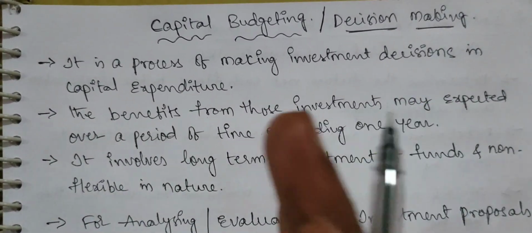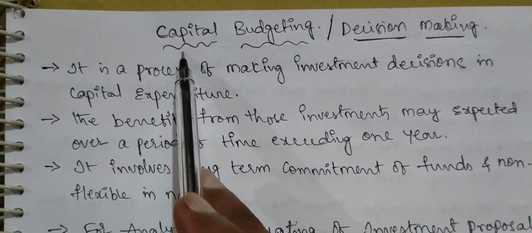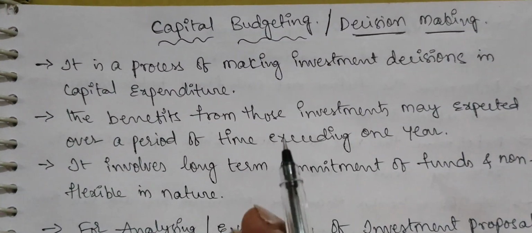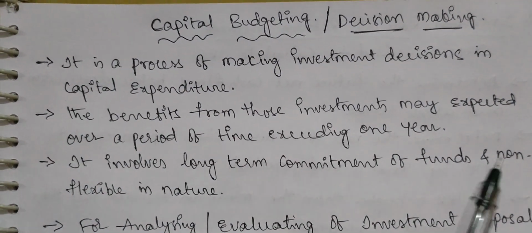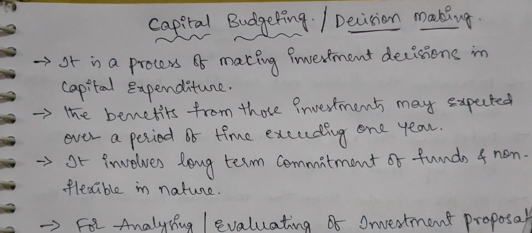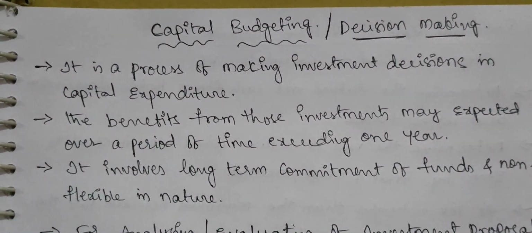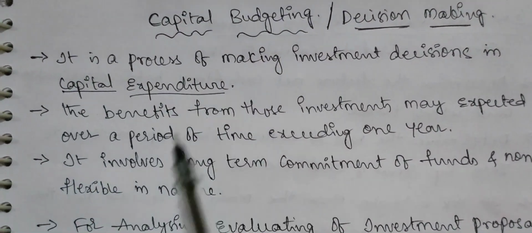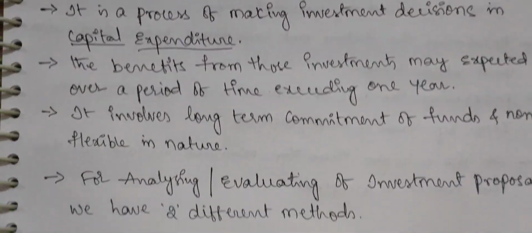If the benefits are for less than 1 year, we don't consider that capital budgeting or capital expenditure. That can be treated as short-term or normal expenditure, that is, revenue expenditure. If the benefits are drawn for more than 1 year, only then can we take it as capital expenditure.